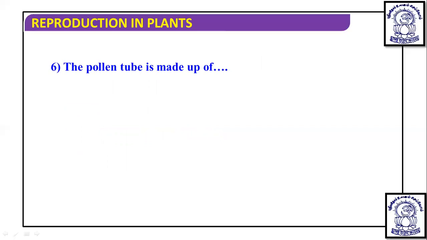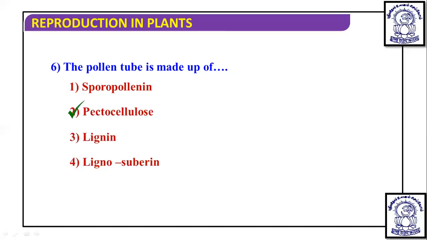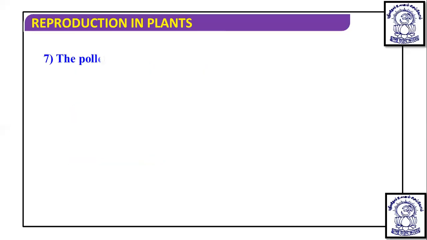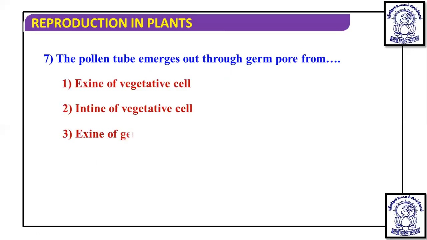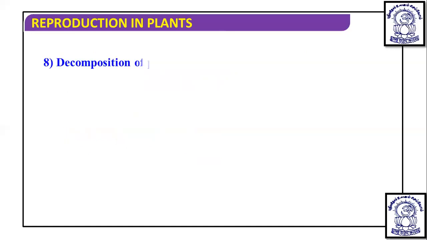Next question, the pollen tube is made up of. We will discuss this about the pollen tube in detail, because pollen tube is nothing but an extension of intine. We will discuss that in detail in the pollen-pistil interaction in the later part. So if pollen tube is an elongation of intine, then it can be pectocellulosic. The pollen tube emerges out through germ pore. So we have just discussed that it is the intine of the vegetative cell. We will discuss this in pollen-pistil interaction.